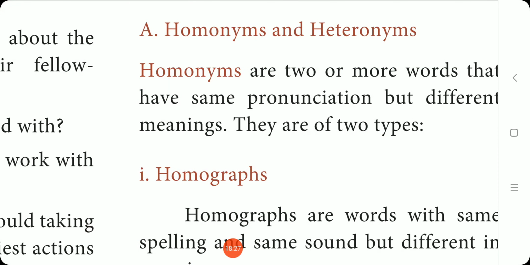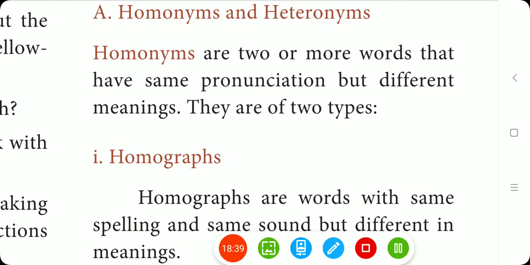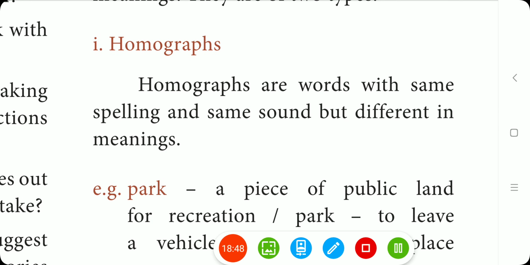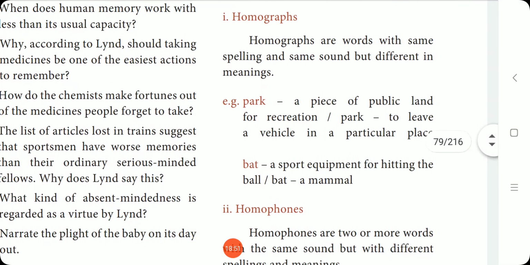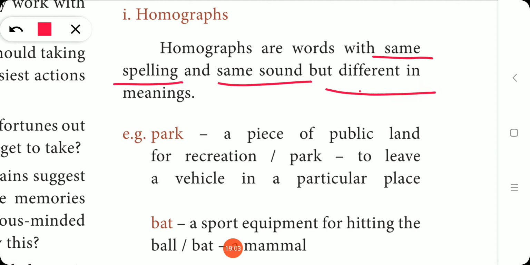Now look at your book, page number 71. Homonyms and heteronyms. Homonyms are two or more words that have the same pronunciation but different meanings. They are of two types. The first one is homograph. Homographs are words with the same spelling, same sound, but different in meaning.